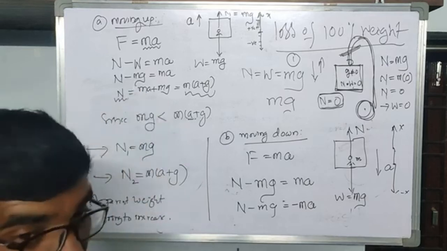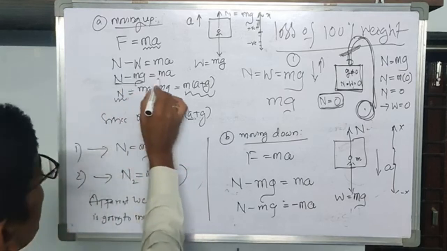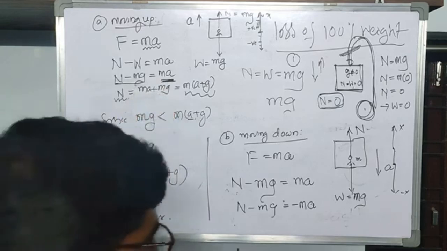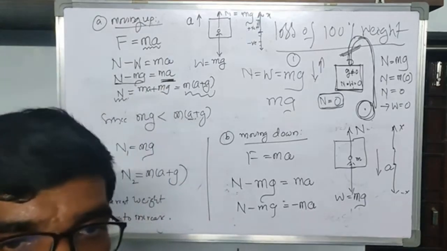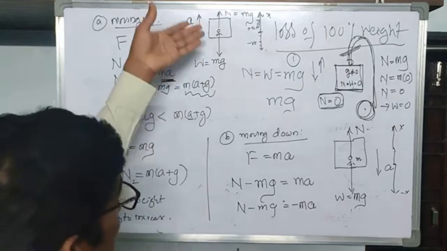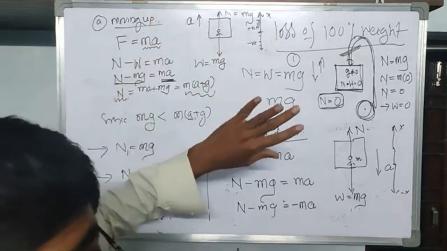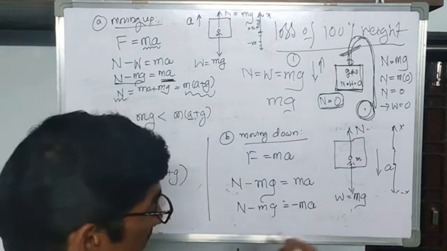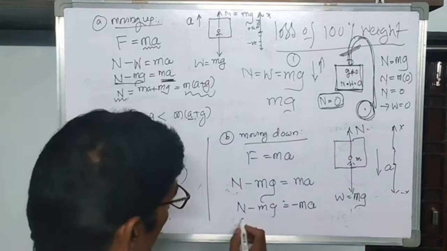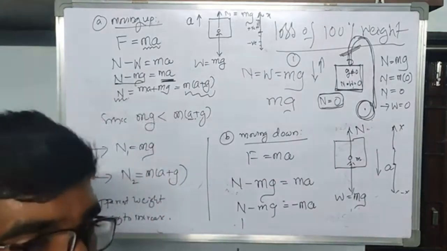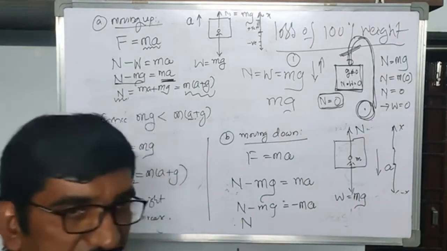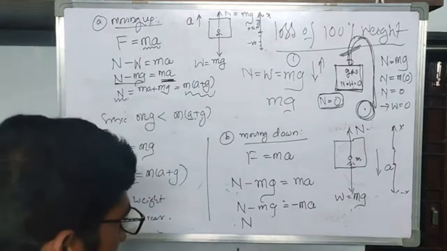N minus mg is the same here. What we are changing is, instead of writing plus ma, we are writing minus ma. Why? Because a is flipped downwards. Your lift is suddenly coming down. Okay, this you have to understand. This is a very important step. Here the sign convention is important. You have to maintain some rigid sign convention.